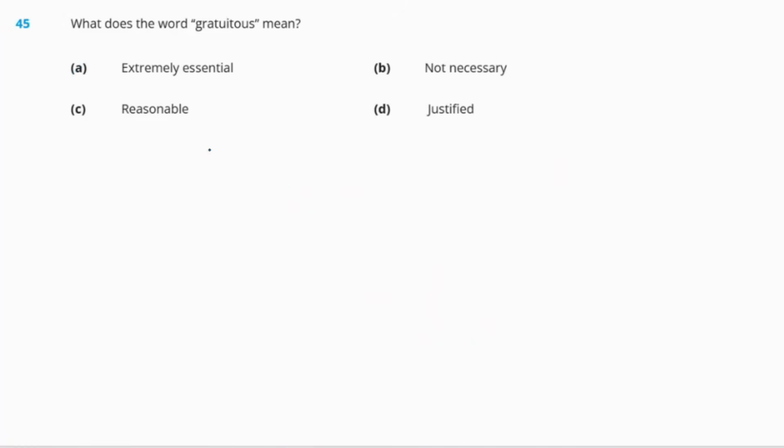Now, question number 45. What does the word gratuitous mean? Okay. So, gratuitous means done free of charge or done without a good reason. So, now let us see the options. Options are A. Extremely essential, B. Not necessary, C. Reasonable, and D. Justified. So, the right answer will be option B. Not necessary.